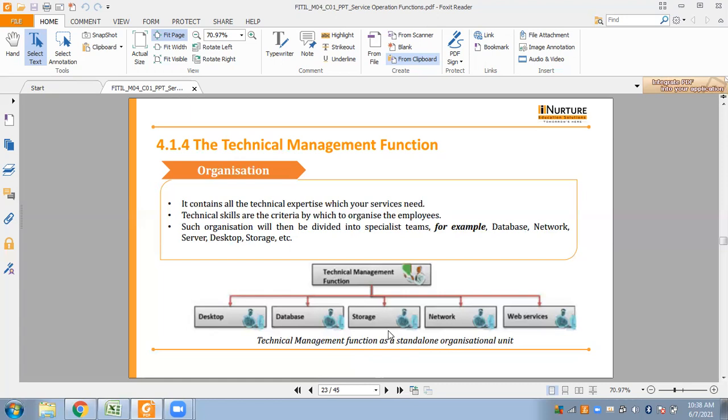So the technical management function is applied as technical experts sitting in various organizational units, and there is also a technical manager who is accountable to organize the availability of the needed expertise. To achieve that, the technical manager agrees with the line managers on the availability of required experts, provides the policies, and also sets up a process and interfaces between the technical management function and the other processes.